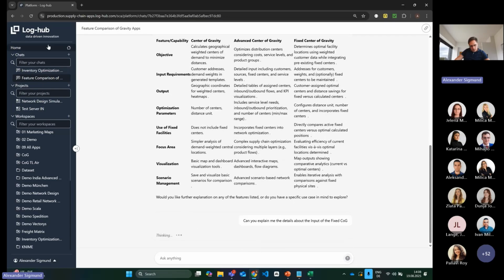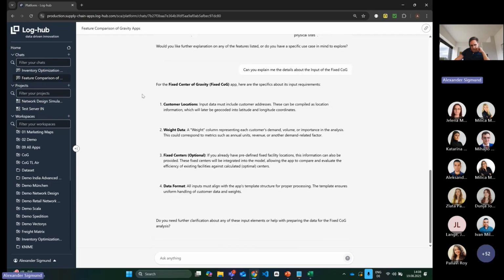So he should also be able to answer this one. And now he explains which columns are relevant for the fixed center of gravity and so on.